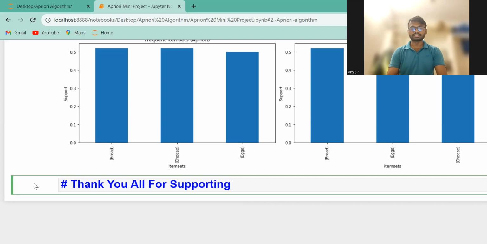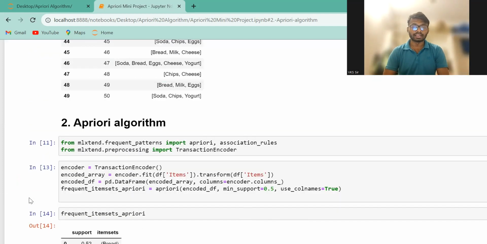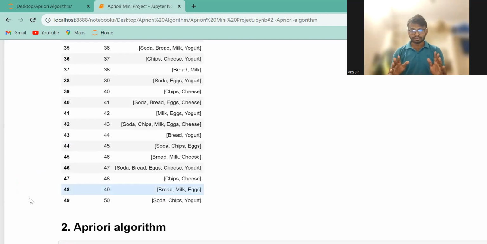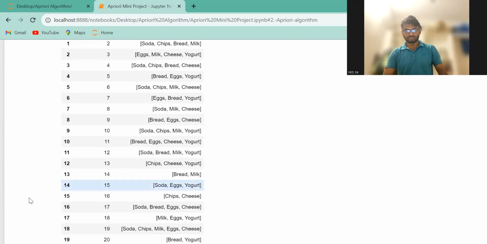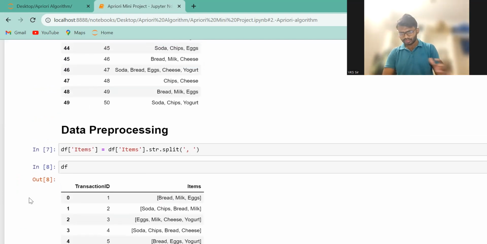So please just practice it. I think you are already familiar with the Apriori thing, and I have already done one mini project right now. So please try to collect one big data set and pre-process the data, and then after that you can apply the Apriori algorithm, and you can also find the support and confidence value. All these things you can find out, and accordingly you have to visualize all these things, and that's it. In the next video I will come with the interesting concept part.